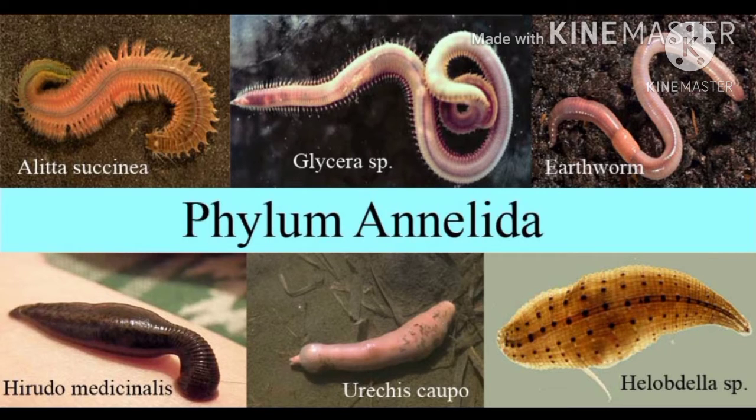The body is composed of rings and segments. They have a soft, moist body wall through which they breathe. They have special organs for excretion called nephridia. So this is about the Annelida.